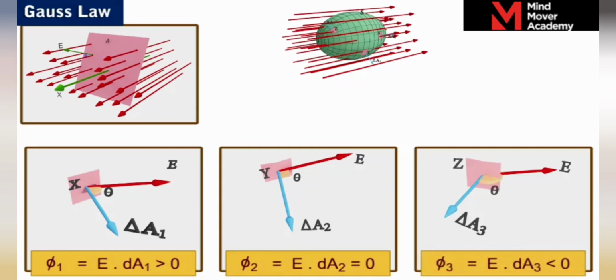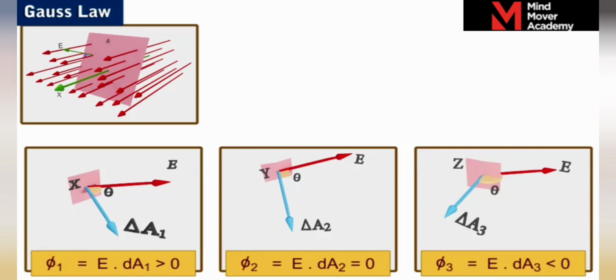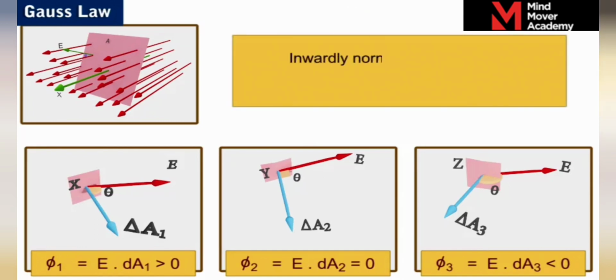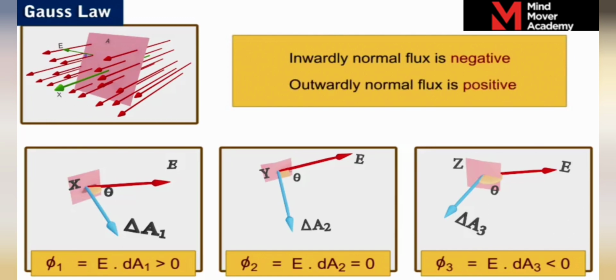For all such elements, the flux through the surface passes from the inside to the outside. That is, they have an outwardly normal flux. From these observations, we can say that the inwardly normal flux is negative and the outwardly normal flux is positive.